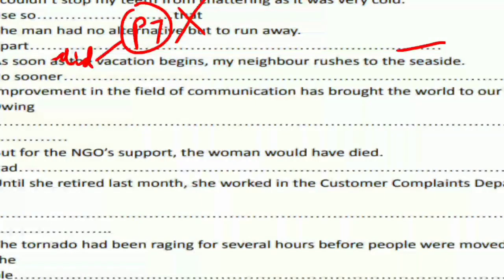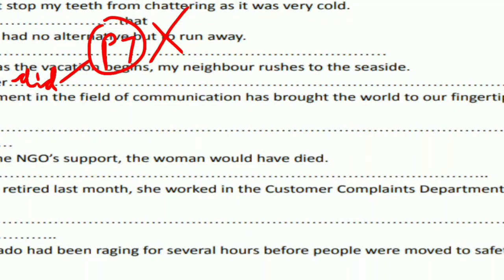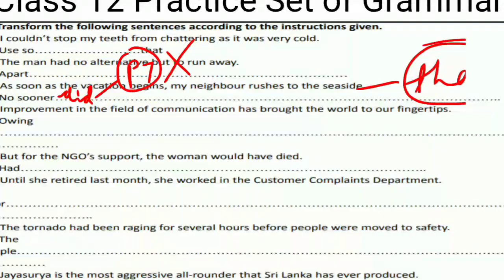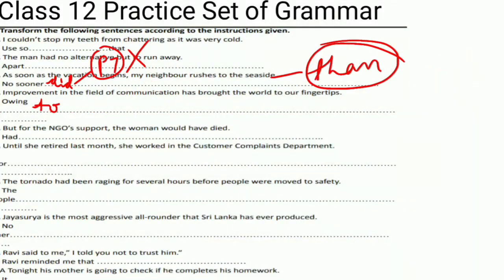Now fourth question. Improvement in the field of communication has brought the world to our fingertips. Okay, owing. So with owing we use owing to. Owing to the improvement in the field of communication, the world has been brought to our fingertips.